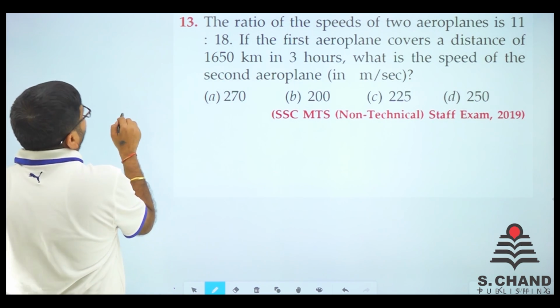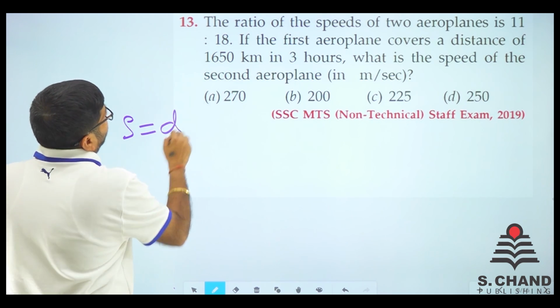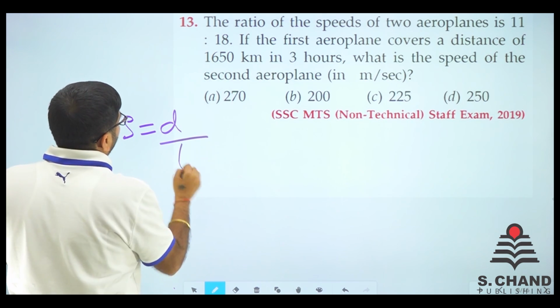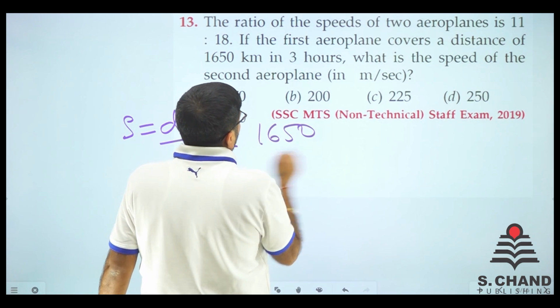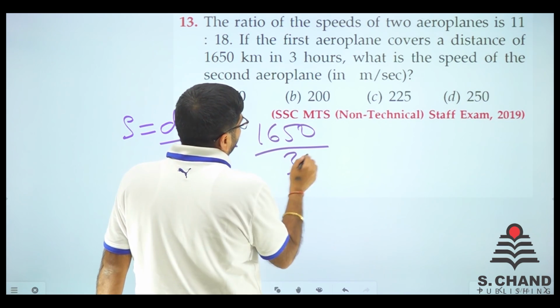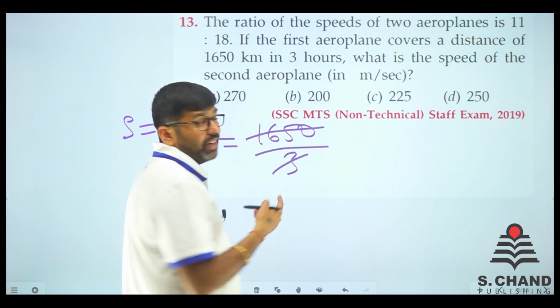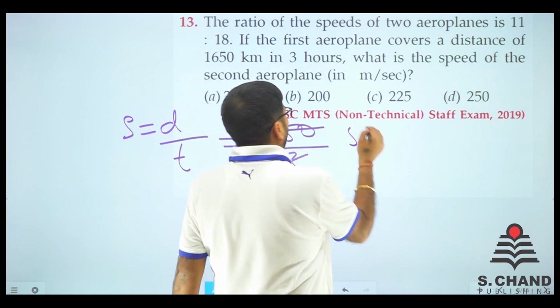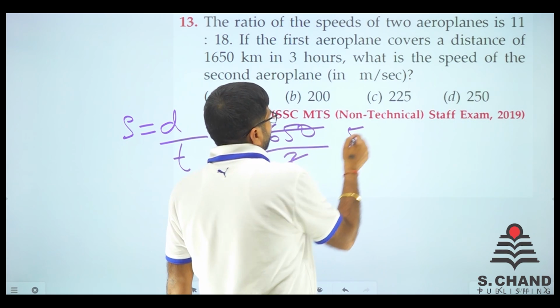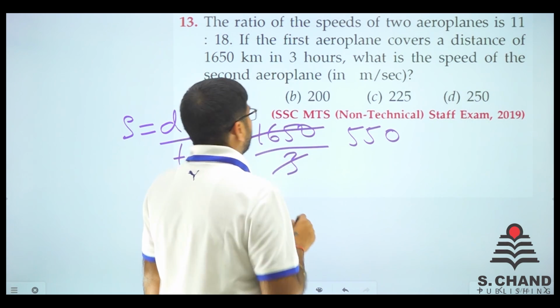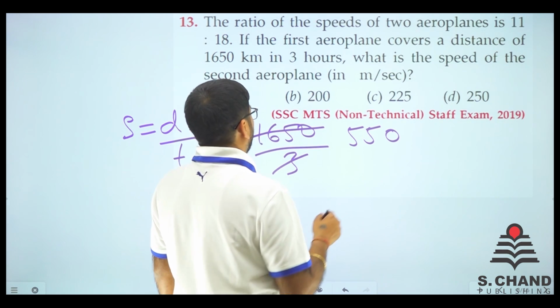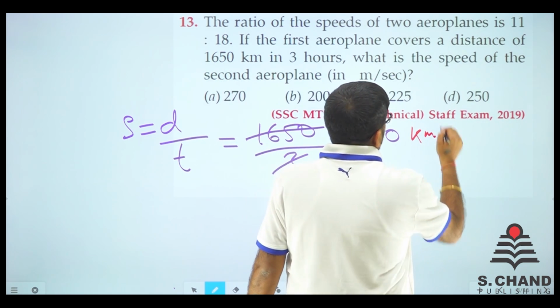So we have speed is equal to distance upon time. So we get distance is 1650 divided by time is 3 hours. So just divide: 16 is like 5 times, then again 15 is 5 times, and then we have 0. So speed is equal to 550 kilometers per hour.